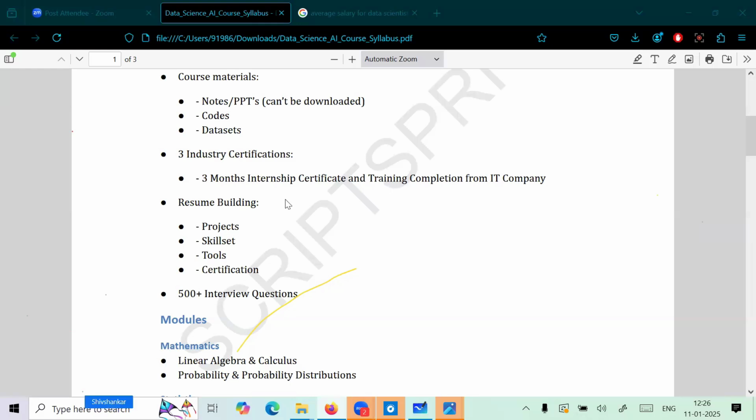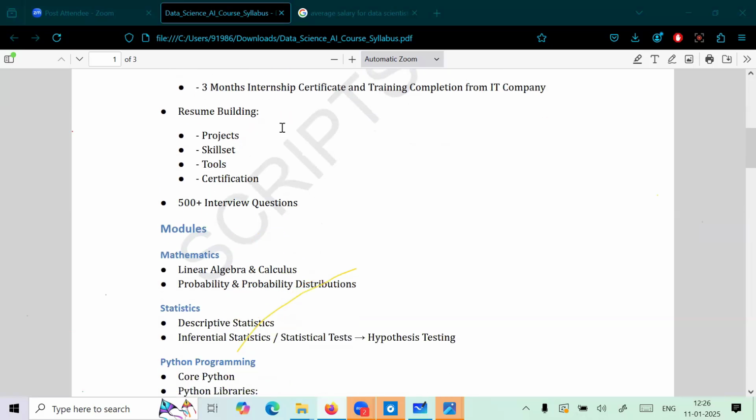I'll take one more session on resume building, because in the IT industry the first step is very important: you should crack your resume. You have to get your resume shortlisted. Without shortlisting, you will not get any interview call.